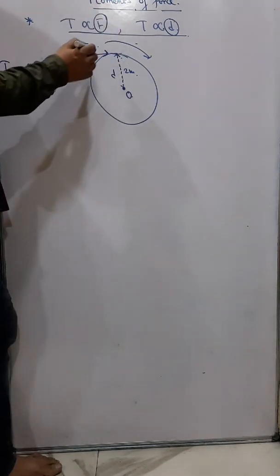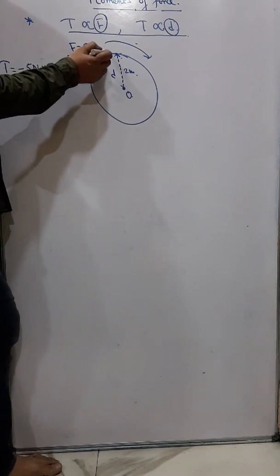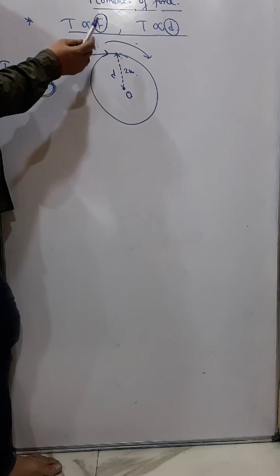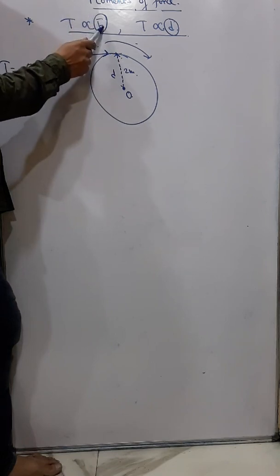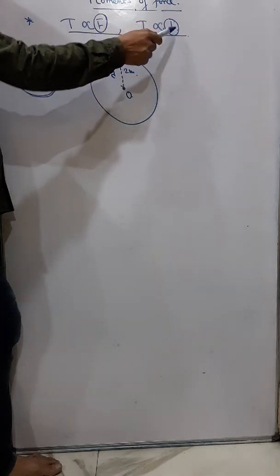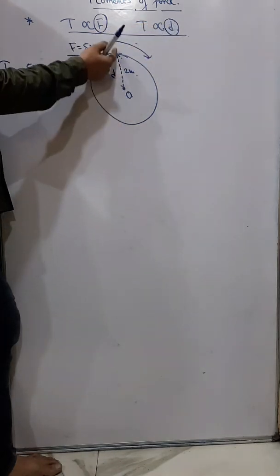And for this I am applying a force at this point, because moment of force is directly proportional to the applied force. It is also directly proportional to distance. So greater the distance, greater will be the moment of force.